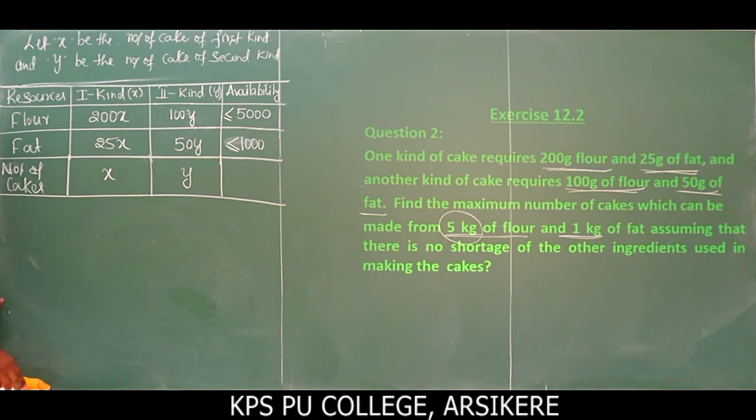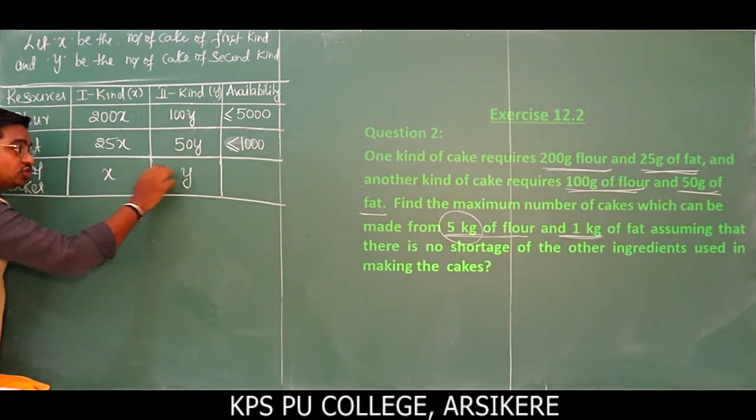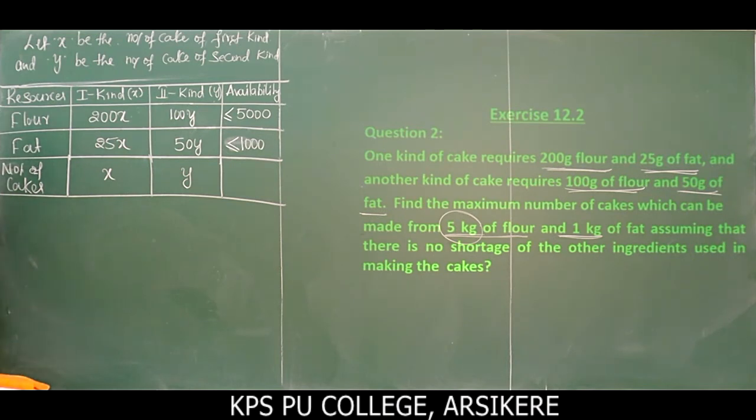First kind is x, second kind is y. What is our objective function here? Here we have to find the maximum number of cakes. First kind is x, second kind is y, so the total is x plus y. That represents the total number of cakes.